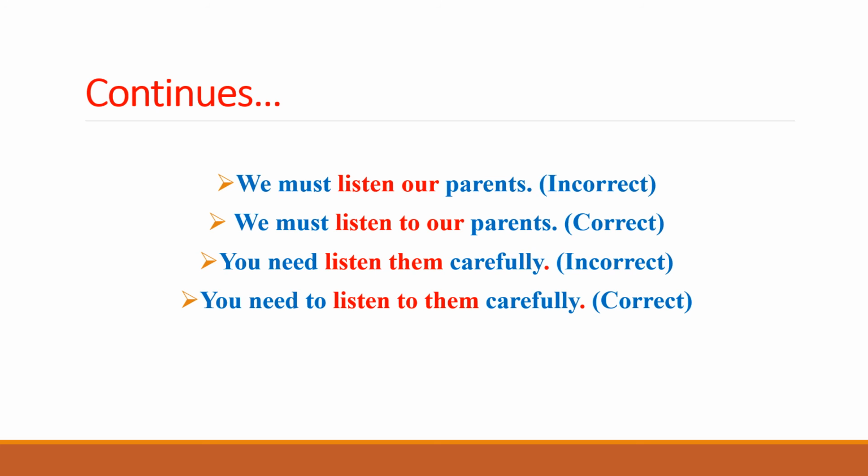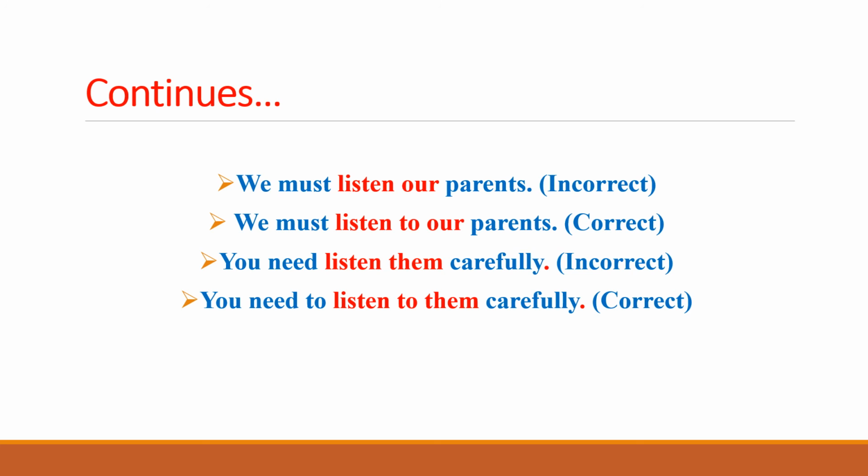Similarly, the last example: "You need to listen them carefully." Again, you can see that listen has not been followed by to. So what we need is to place to after listen. "You need to listen them carefully" is an incorrect sentence because listen has not been followed by to.